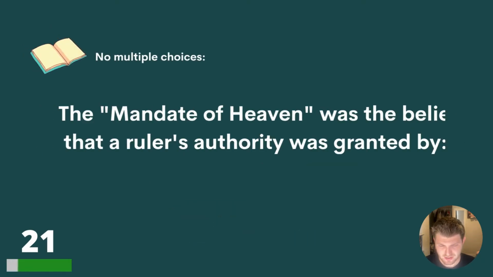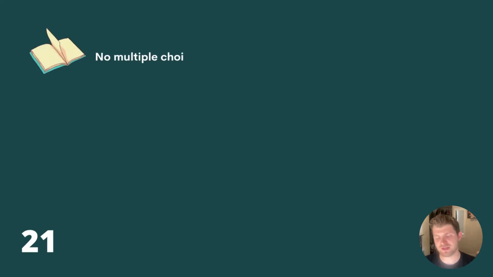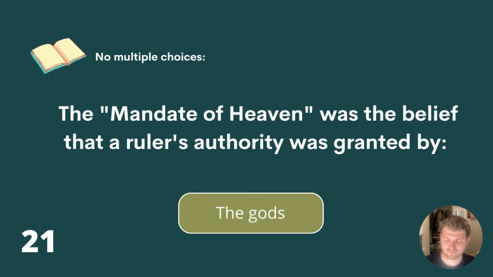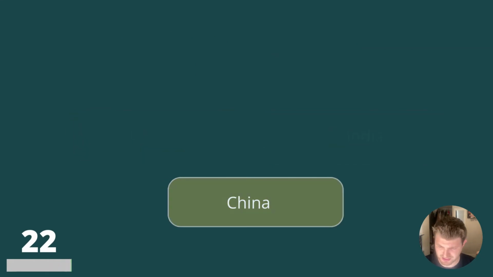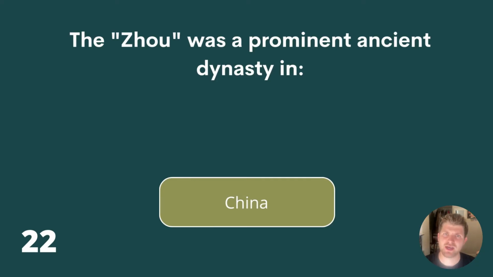21. The mandate of heaven was the belief that a ruler's authority was granted by... No multiple choices, but can you finish that sentence? The mandate of heaven was the belief that a ruler's authority was granted by the gods. 22. The Zhou was a prominent ancient dynasty in Persia, India, or China. That might be the Zhou. It's Z-H-O-U. The answer is China.